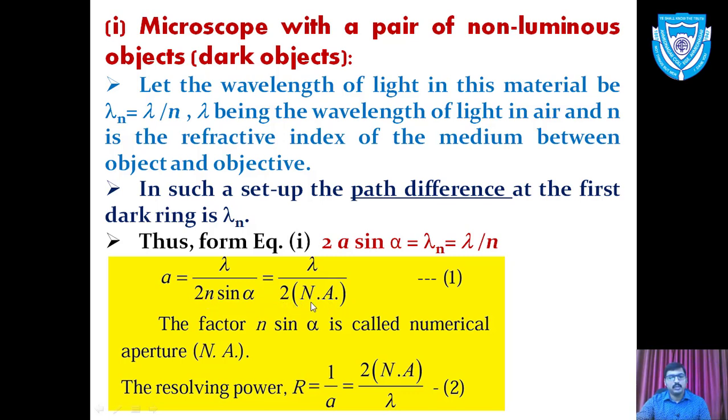The factor n sin alpha is called the numerical aperture of the microscope. Here a is called the limit of resolution, and if we take the reciprocal, the resolving power R is the reciprocal of that distance a. So 1 upon a is equal to 2 NA divided by lambda. That is the formula for the resolving power of a microscope when the objects are dark or non-luminous. This is equation number 2 for the resolving power.